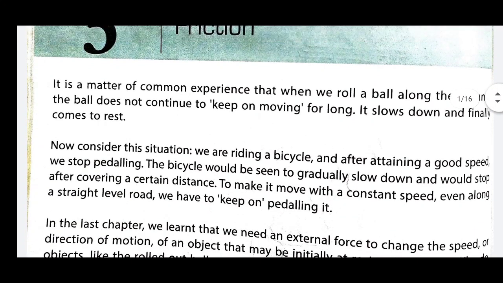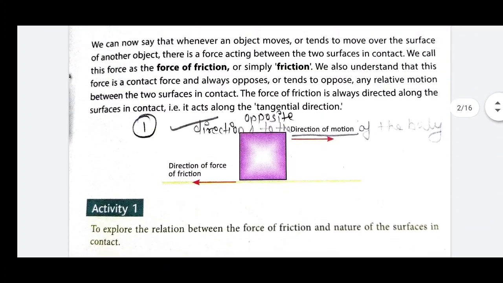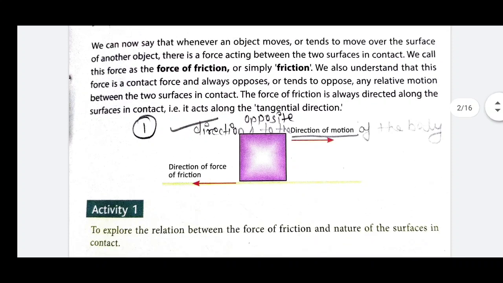As you know, we have discussed what is friction. It was discussed in the previous class that friction is a force which opposes the motion whenever any object slides or rolls, or tries to slide or roll, over another object.